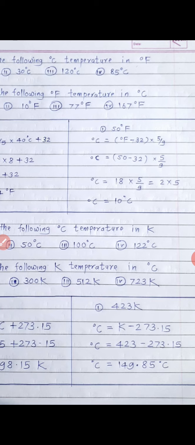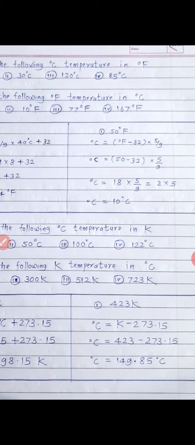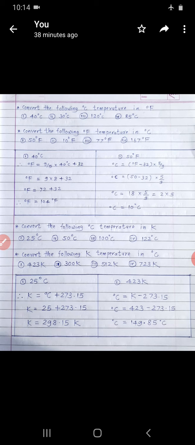So degree Celsius, what is the formula? Degree Celsius is equal to Kelvin minus 273.15. So therefore degree Celsius is equal to 423 minus 273.15. By subtracting these two factors we get the final answer: degree Celsius is equal to 149.85 degree Celsius. Okay, this is today's part.